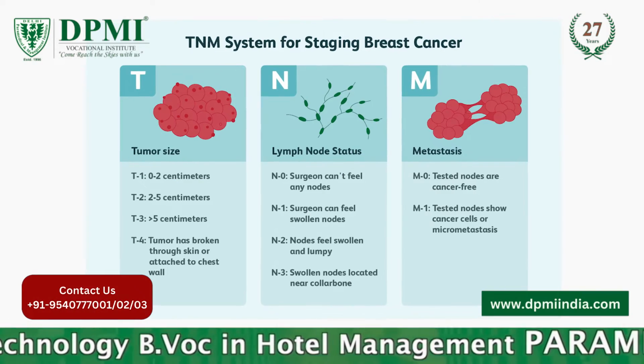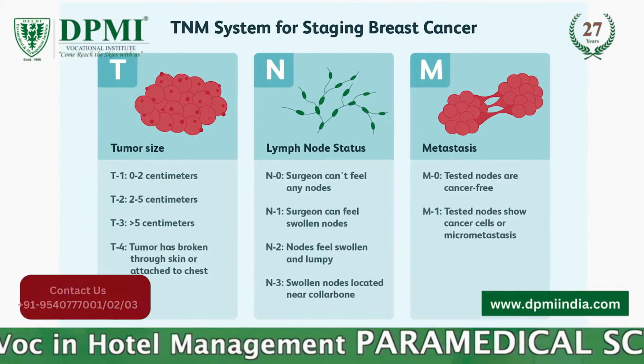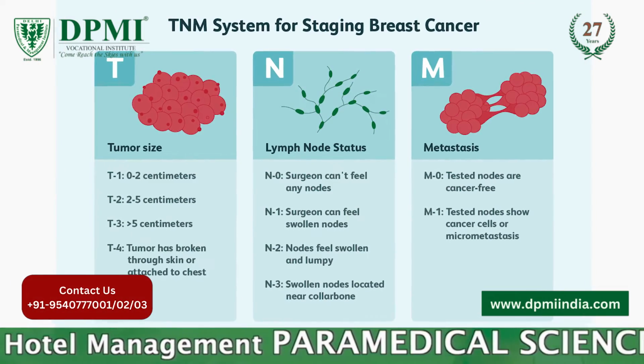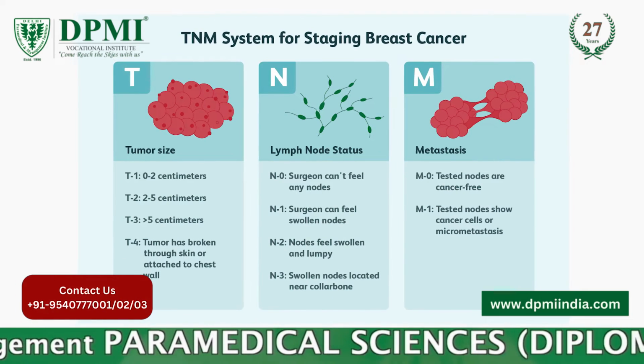Metastasis, M. The letter M and the number after it describes if the cancer has spread. If cancer has not spread, the stage is M0. If the cancer has spread to other parts of the body, it is stage M1.